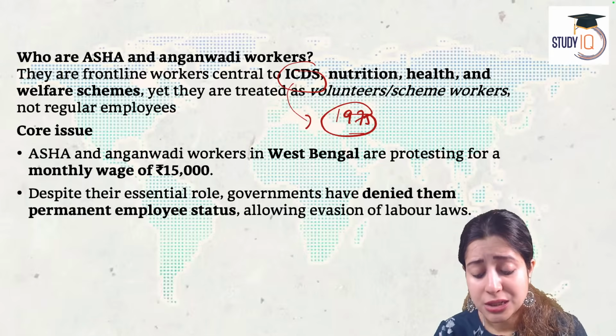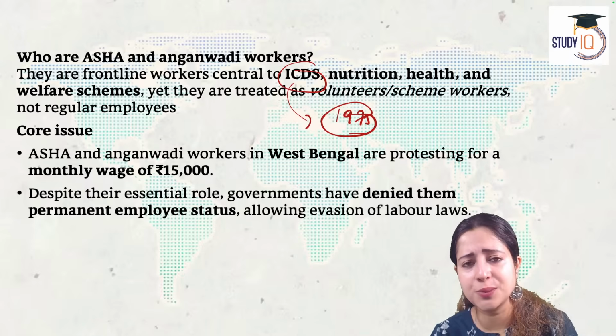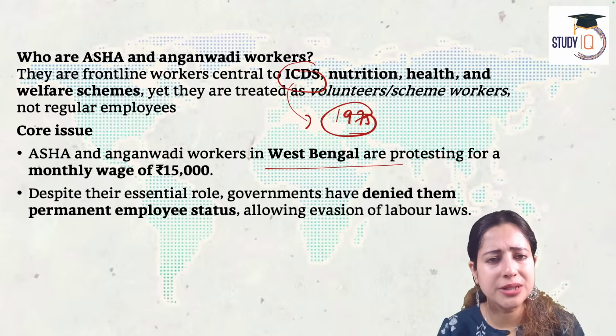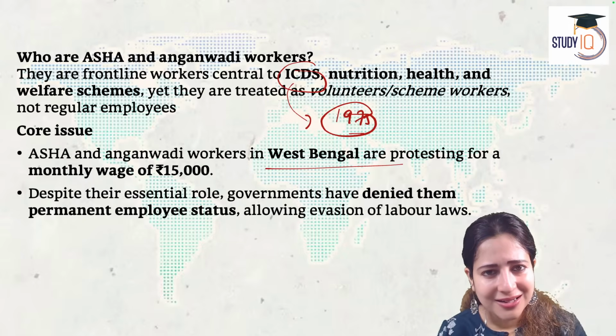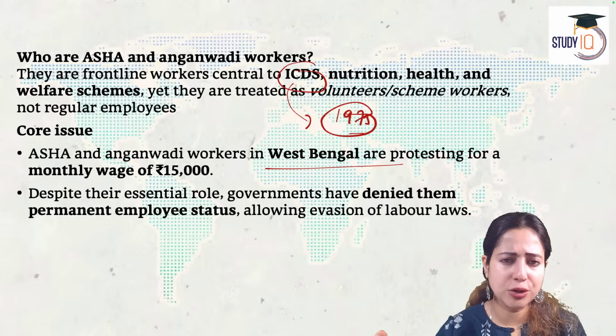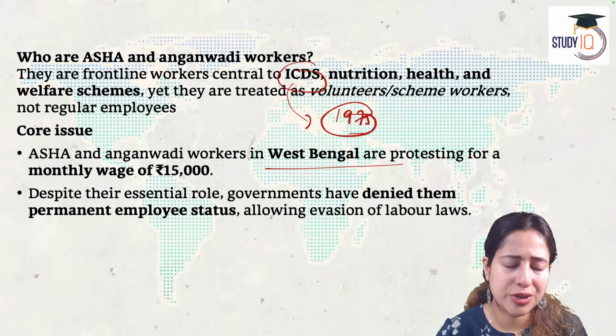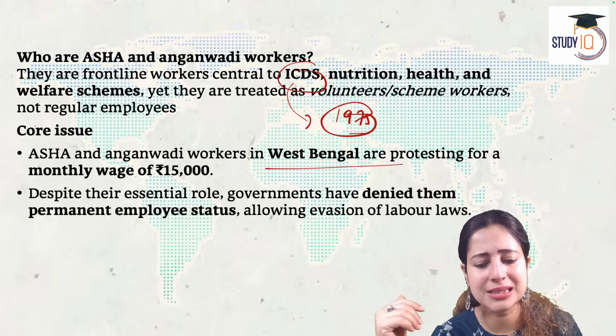Brilliant, Terukula. Today, what is the problem? Yes, the problem is that ASHA and Anganwadi workers in West Bengal are protesting. They are saying we want some salary hike. They don't have a fixed salary. They don't have a kind of labor right in which their salary will keep on increasing. They will keep getting promotions. It doesn't happen with these people.